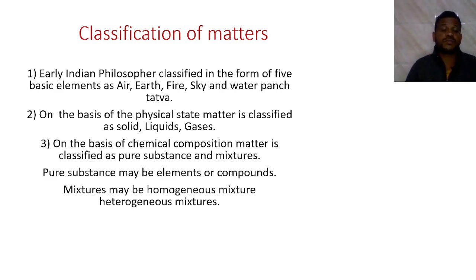It means Indian philosophers believed that there are five basic elements: air, earth, fire, sky and water. These are known as the Panchatattva.